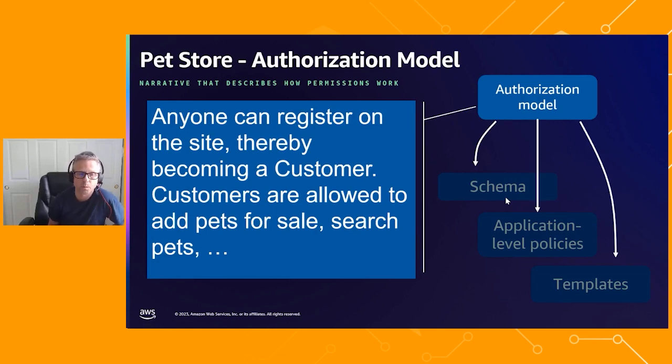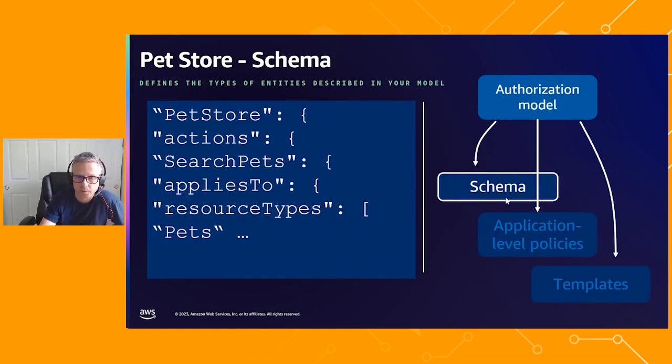So you can see there what we're beginning to do is to describe both the different types of entities for which we'll be defining permissions, in this example, a customer, the actions that those principals are permitted to do, searching for pets, posting pets for sale, and the resources themselves on which those actions are being taken, in this instance, pets.